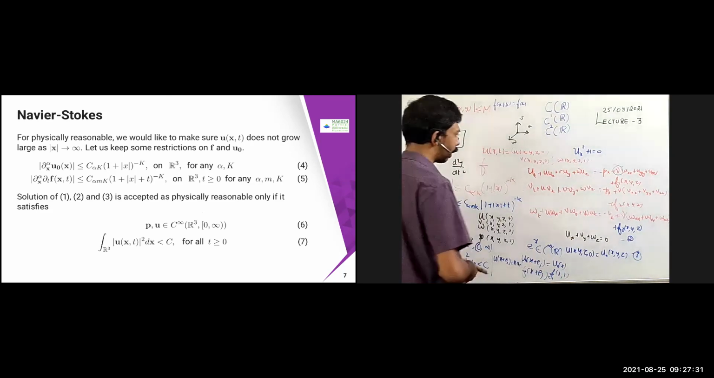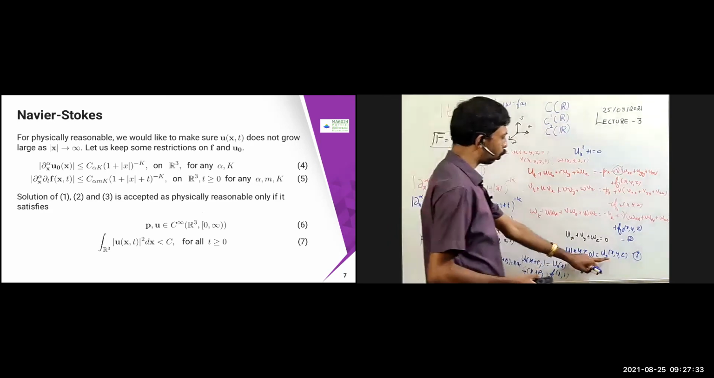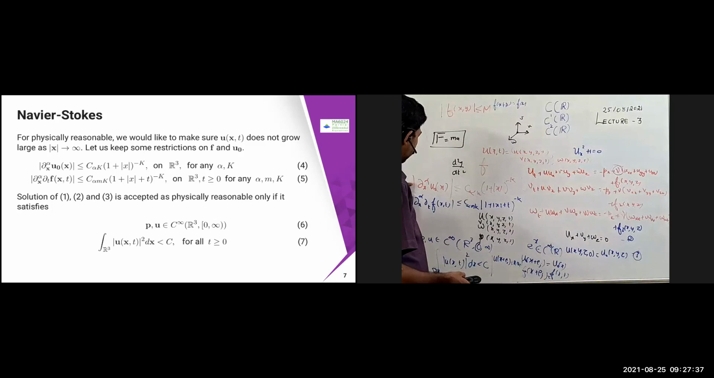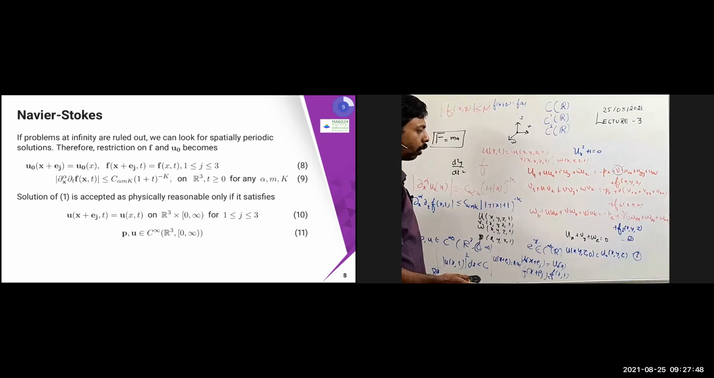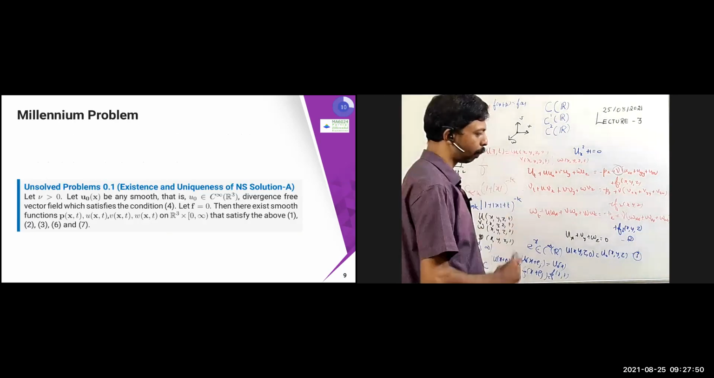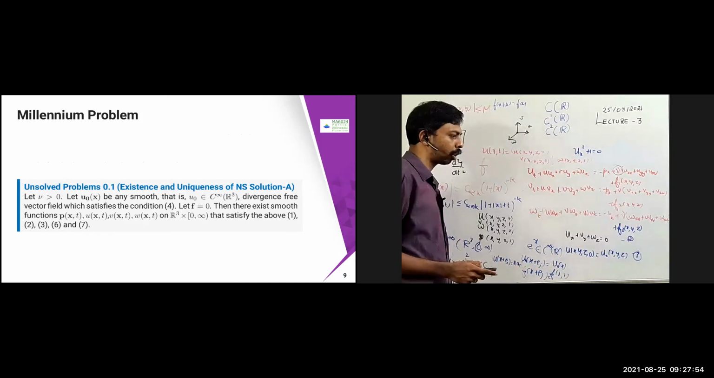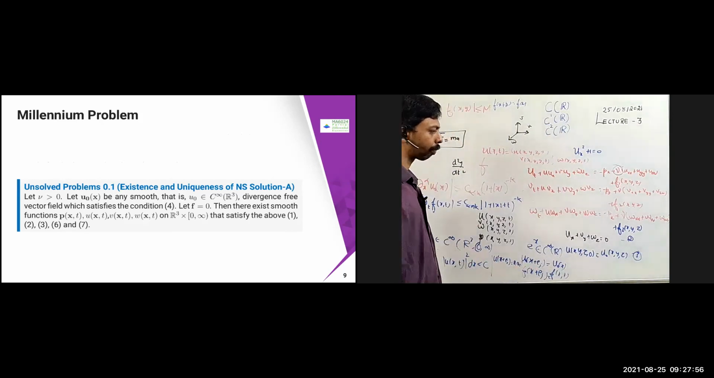So suppose your u naught is a smooth function and satisfies this condition. Then the question is whether there exists a smooth function which satisfies these two conditions. This is required. If you solve this problem, that is problem number 1. This is called existence and uniqueness of Navier-Stokes solutions, part A.